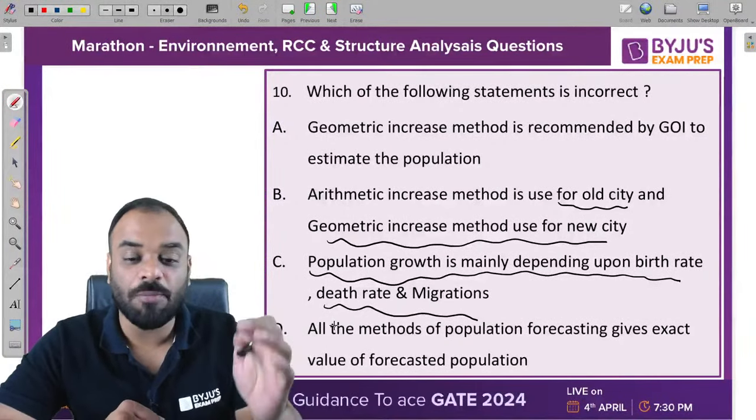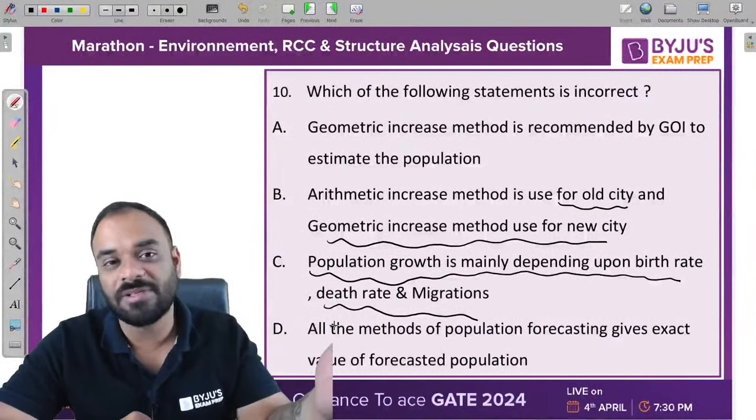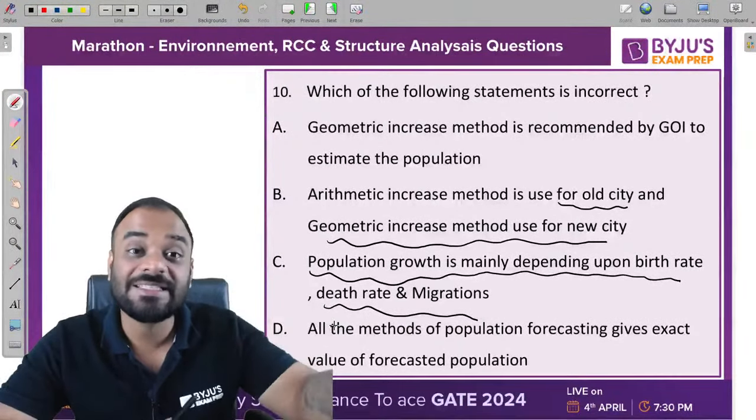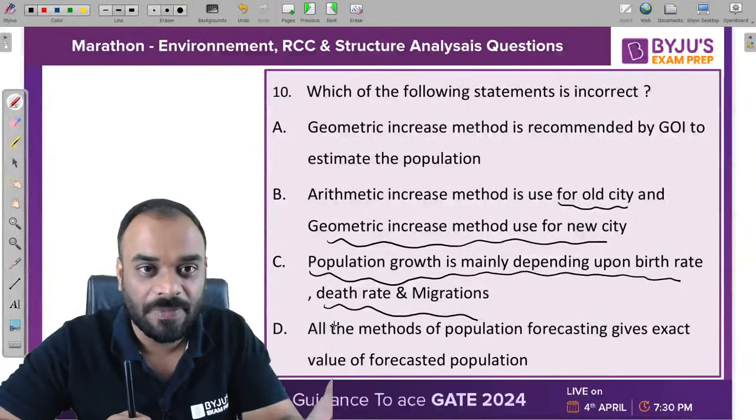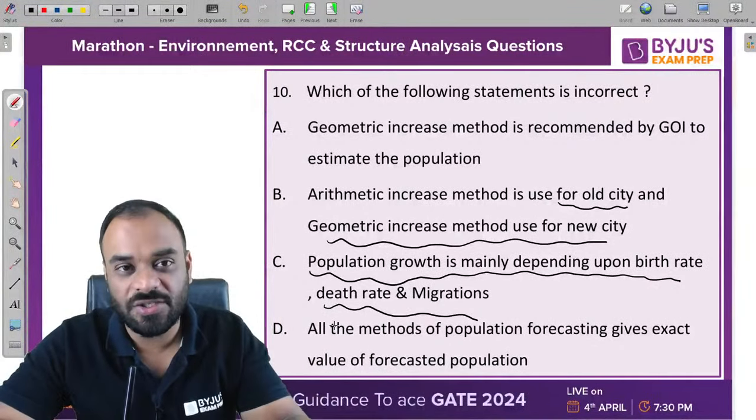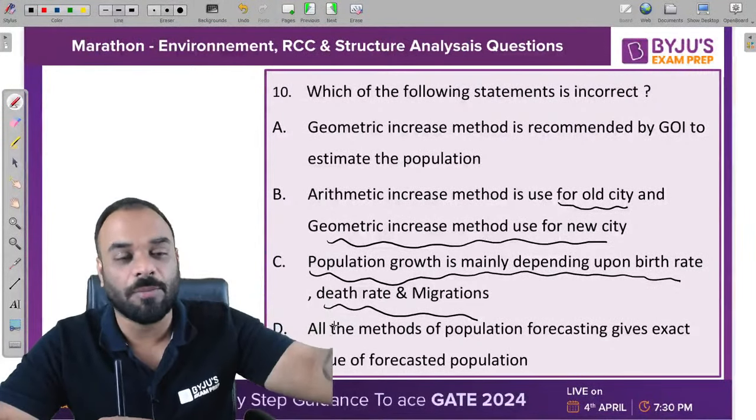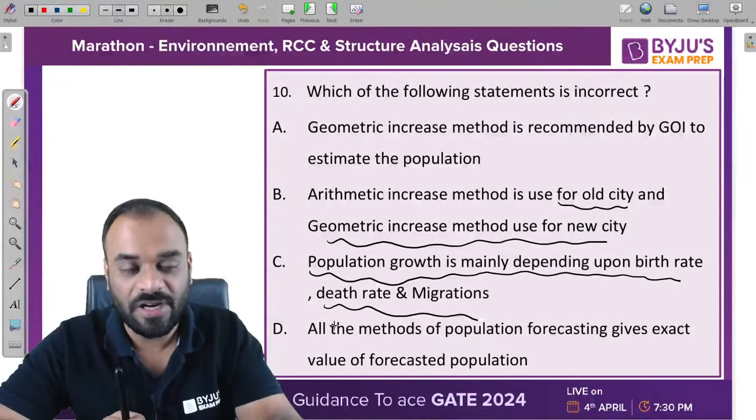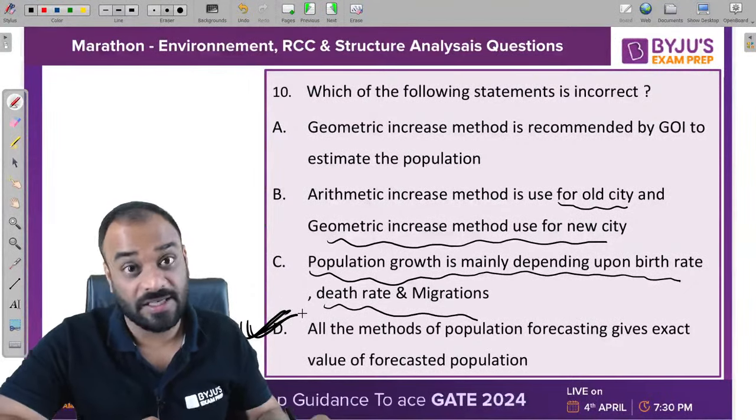All the methods of population forecasting give the exact value of the forecasted population. It is not possible, guys. How can you find out the population in the future? Exactly, it is not possible. All these methods are based upon some assumption. It may be like you have considered a constant percentage, a constant factor by which you are able to forecast the population. But guys, all these assumptions are not exact, right? That's why D is the correct answer for the problem. This is the incorrect statement.